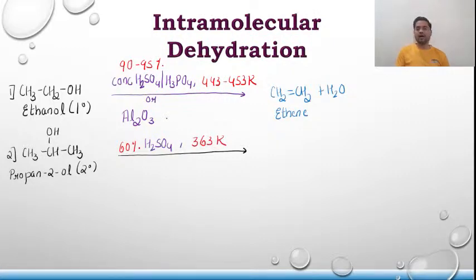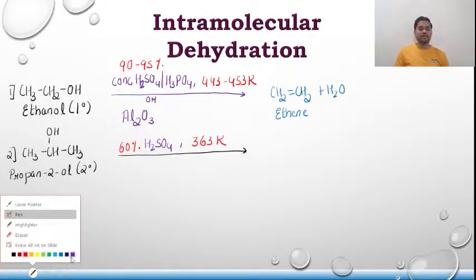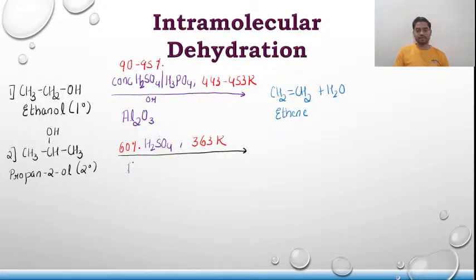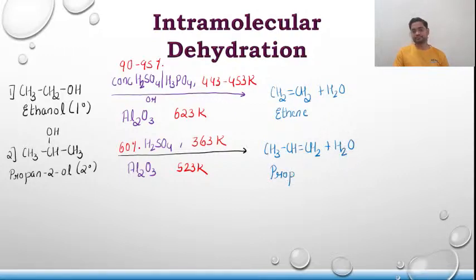Or you can take alumina as well, that is Al2O3. But the only difference will be the temperature. In the first case, you might require around 623 Kelvin, but for a 2 degree alcohol, you require only 523 Kelvin. And the product that has been formed is CH3CH=CH2 plus H2O. That is propene. Okay, clear?